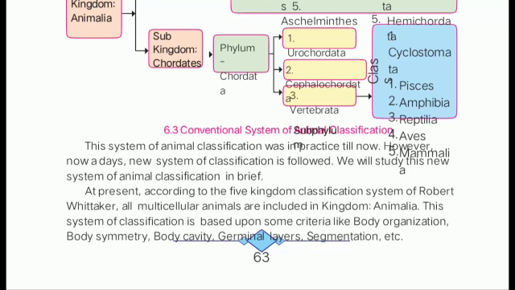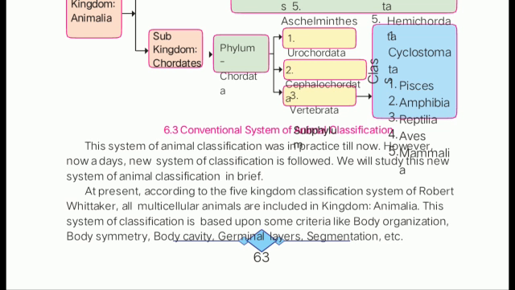Now this system of animal classification was in practice till now. However, nowadays a new system of classification is followed, and we will study this new system of classification in brief. At present, according to the five kingdom classification system of Robert Whittaker, all multicellular organisms are included in kingdom Animalia. This system of classification is based upon some criteria like body organization, body symmetry, body cavity, germinal layer and segmentation, etc. Now this traditional system is also outdated.